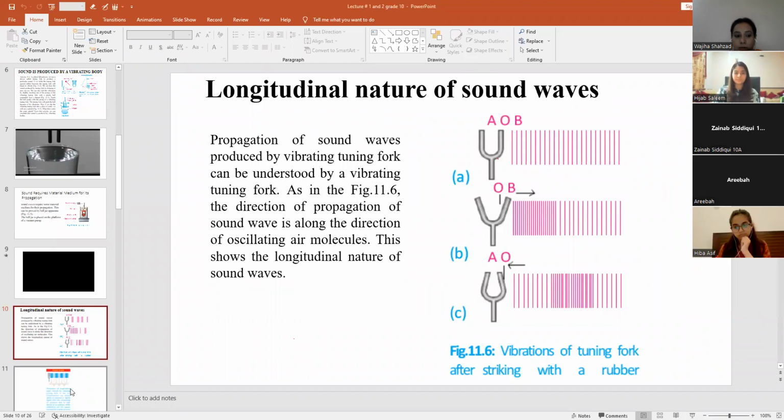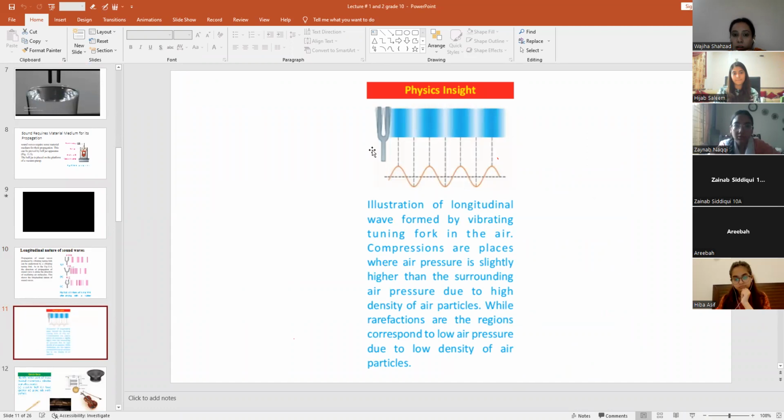Now it can also be clear with this example. See, this is a tuning fork, and when you just move it once, it will start vibrating. Illustration of longitudinal wave formed by vibrating tuning fork in the air. Compressions are places where air pressure is slightly higher than the surrounding air pressure due to high density of air particles. Obviously, when you move this, the particles will come close together and their pressure will be increased. And when their pressure is increased, obviously this is a sound pressure, then compression will occur. So this blue color shows the compressions, right?